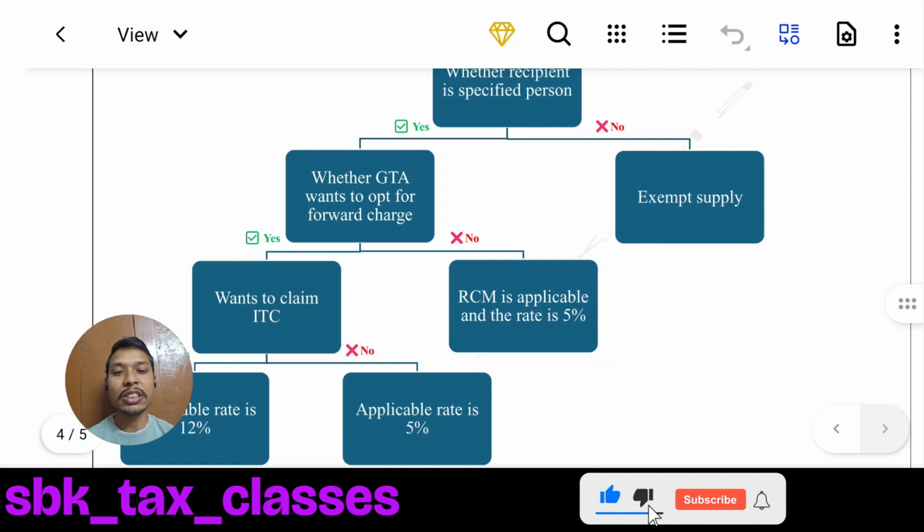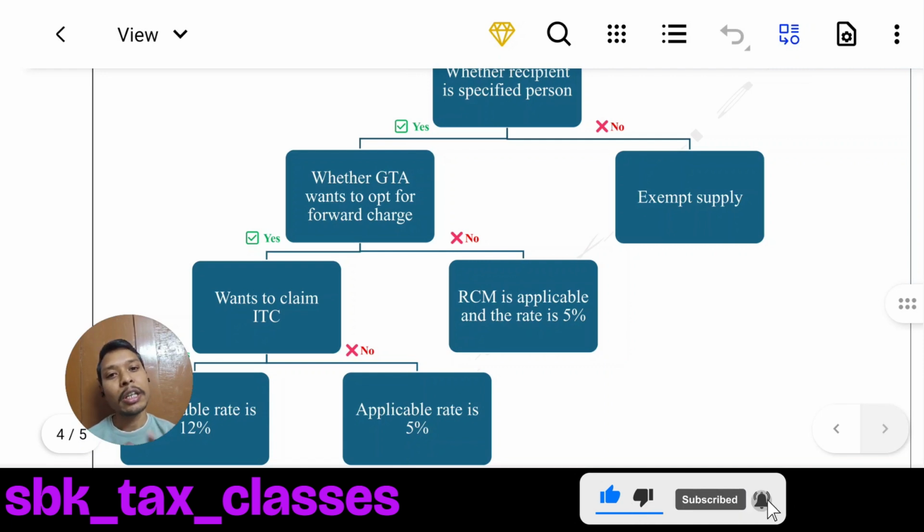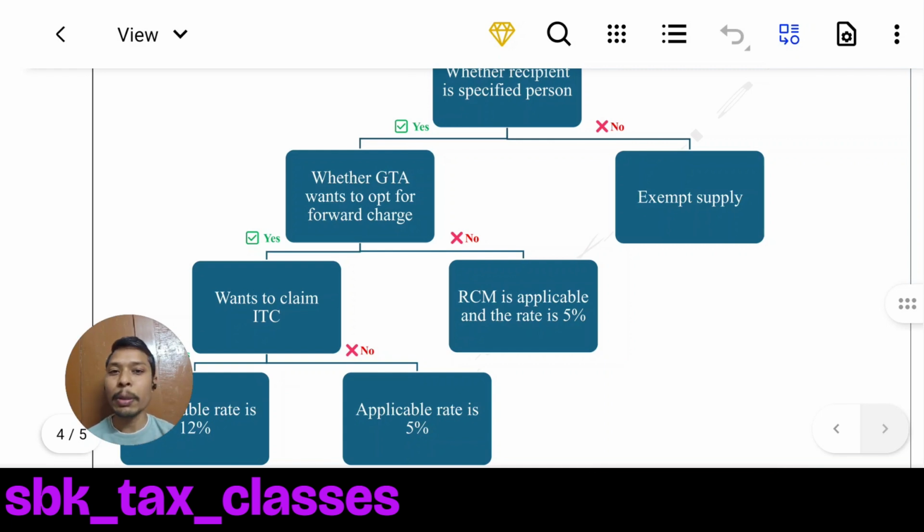Sometimes what happens is the GTA service provider will be providing transportation of goods services as well as some other services, some other ancillary services like loading and unloading of goods. In this case, if the loading and unloading of goods is considered as composite supply and single invoice is given for both the supplies, that means transportation of goods as well as loading and unloading of goods, then it will be considered as a composite supply, and in this case the principal supply is transportation of goods and all the provisions as I said earlier will be applicable.